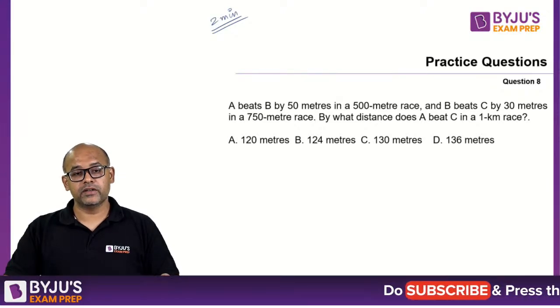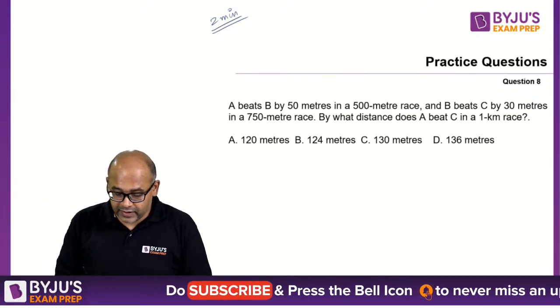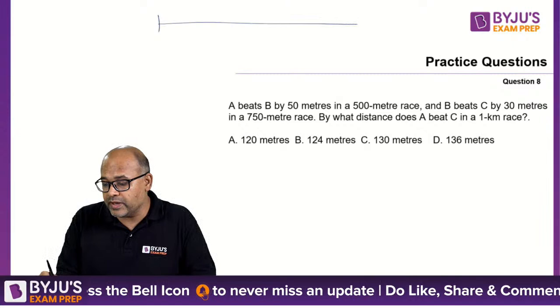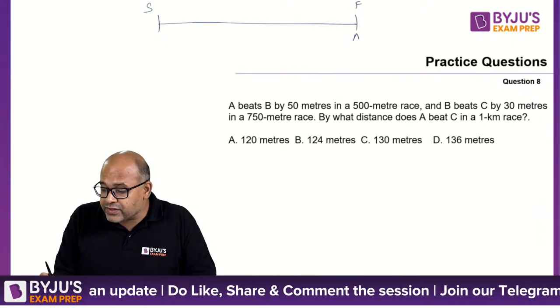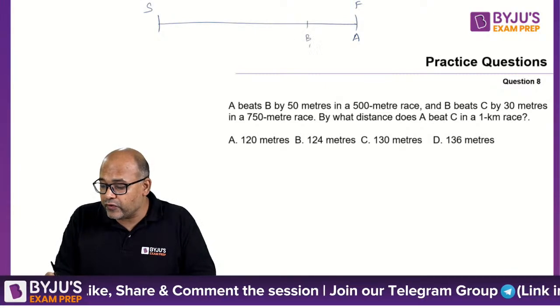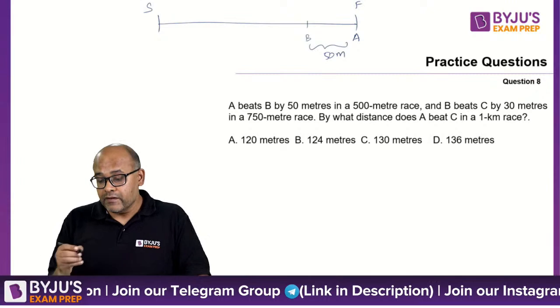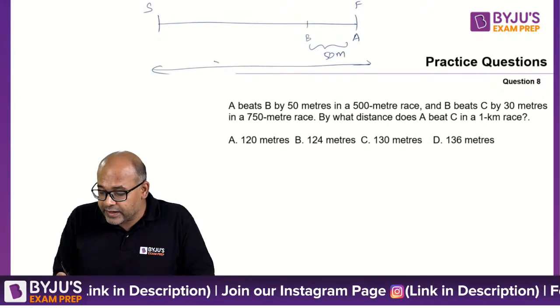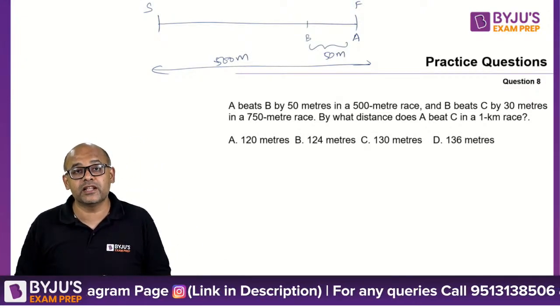Very good, warrior. That's the correct answer. So let's see what is happening here. A beats B by 50 meters, which means in this 500 meters race, this is start, this is finish. When A just finished, B is 50 meters behind. The total distance is 500 meters because that's the length of the race.